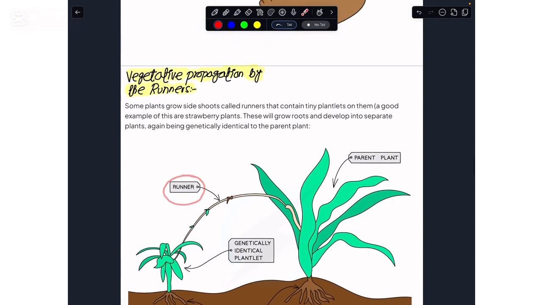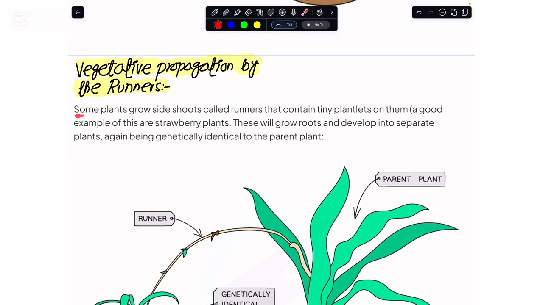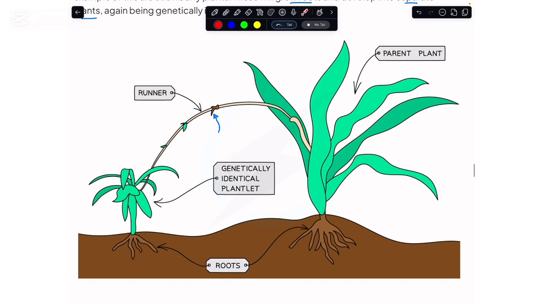So if you were to describe this process, there are some plants that grow side shoots, and these side shoots are technically referred to as runners, and on the top of these runners, they have some tiny plantlets on them. When these tiny plantlets get into the soil, they would grow roots and develop into a separate plant. And again, this plant that we have formed at the end is genetically identical to the parent. So I hope that this vegetative propagation and the binary fission, which are aspects of asexual reproduction, make sense to all of you now.